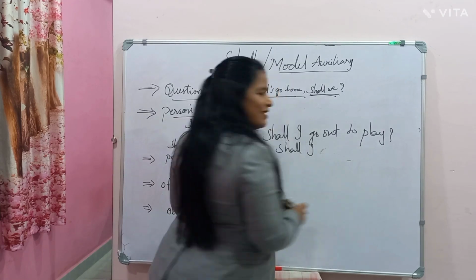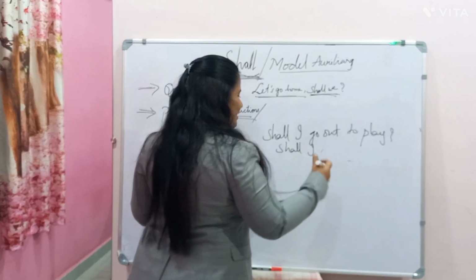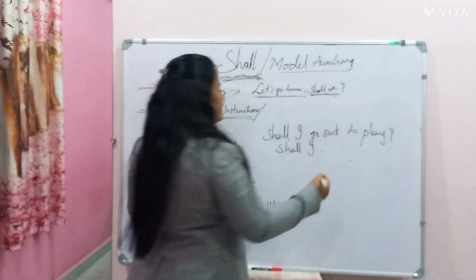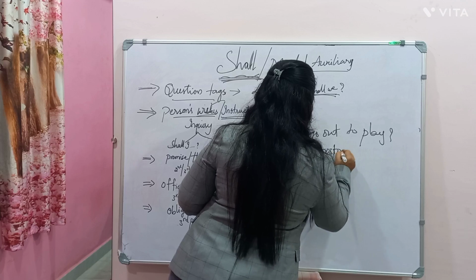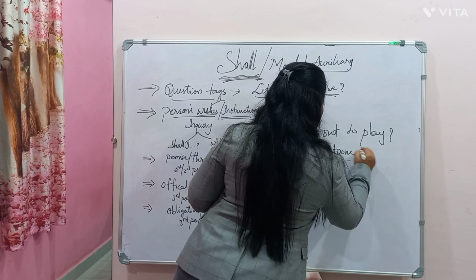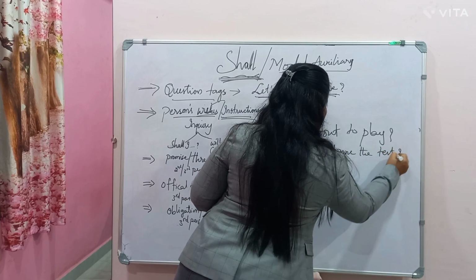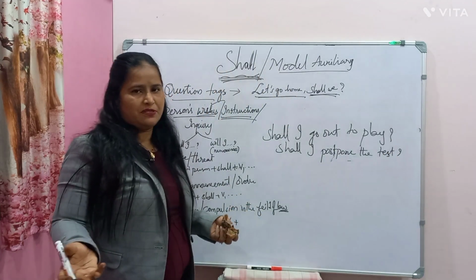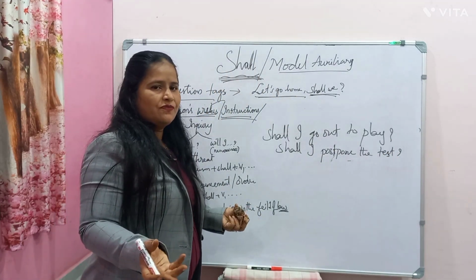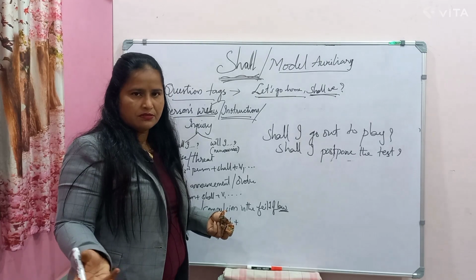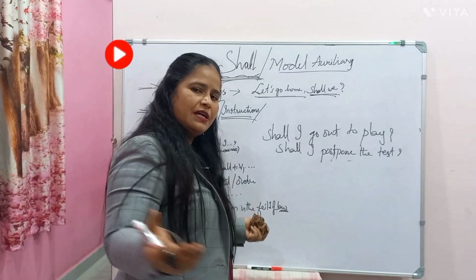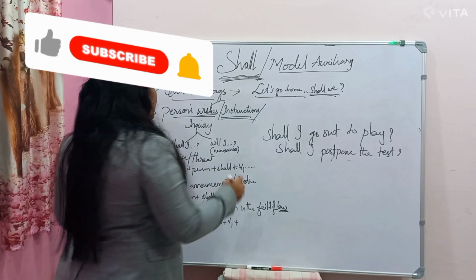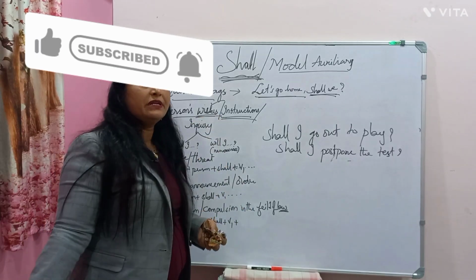Let us take a teacher and a student, shall I postpone the test. For example, if the majority of the students are absent, the teacher will say, shall I postpone the test. Then the remaining students say, yeah, let's do this. So it's actually a wish.